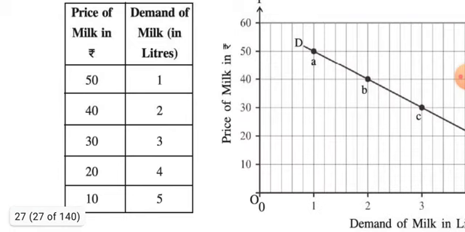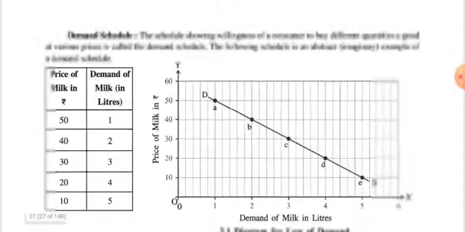Now focus here. The first column is about the price of milk in rupees, while the second column is about the demand for milk in liters. The first thing to remember here is that there is always an inverse relationship between the price of the product and demand.